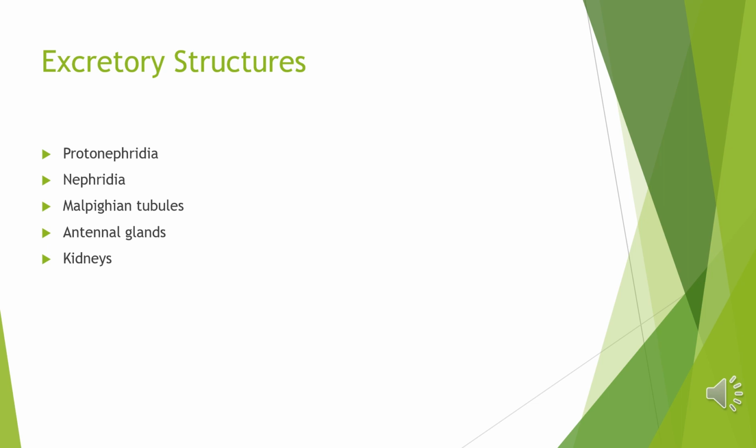Next one is Malpighian tubules. Malpighian tubules are excretory structures present in most of the insects, just like in the cockroach. We'll study the cockroach and Malpighian tubules there. Malpighian tubules help in the removal of nitrogenous waste and maintain osmoregulation. Antennal glands or green glands are present in crustaceans like prawns. Crustaceans are arthropods living in water. And next, kidneys. Kidneys are present in vertebrates. Kidneys are complex tubular organs for removal of excretory substances. We'll learn about kidneys in detail in the next slide.